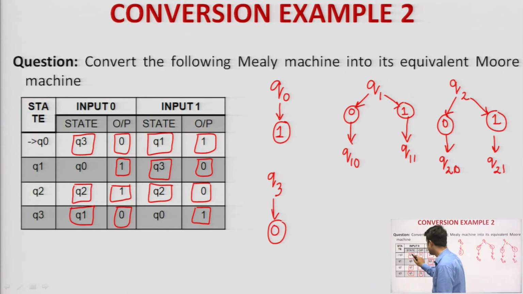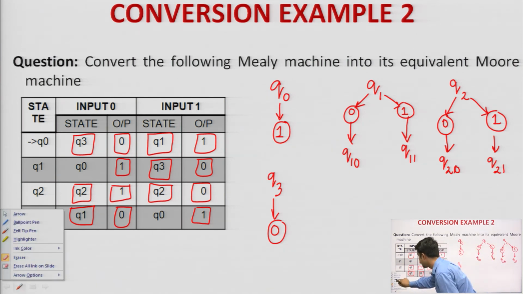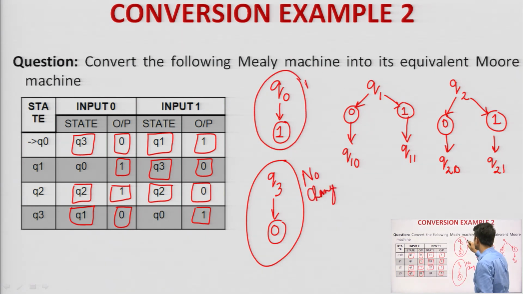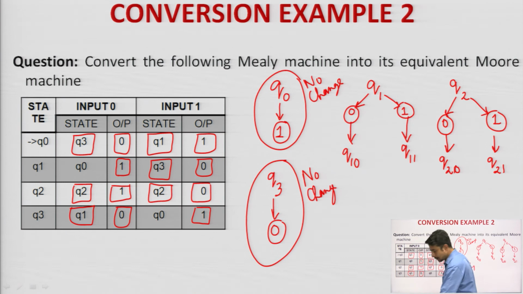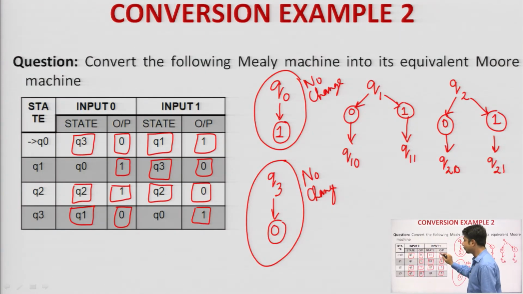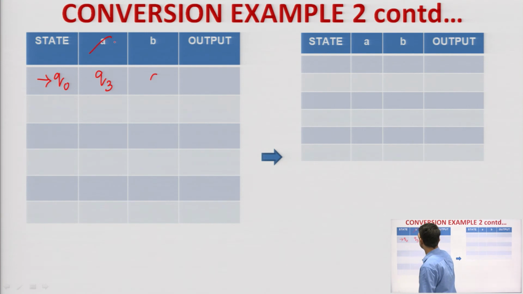If you look into Q naught, on seeing input alphabet 0, where is it going? Q3. Is there any change in Q3? No change. Correct? And in Q naught also no change. The only change occurs where? Q1 and Q2. So in the next table, Q naught on seeing 0 is going back to Q3, and the output we will be writing later on. This one will be Q naught on seeing input alphabet 1. So this is 0 and this is 1.